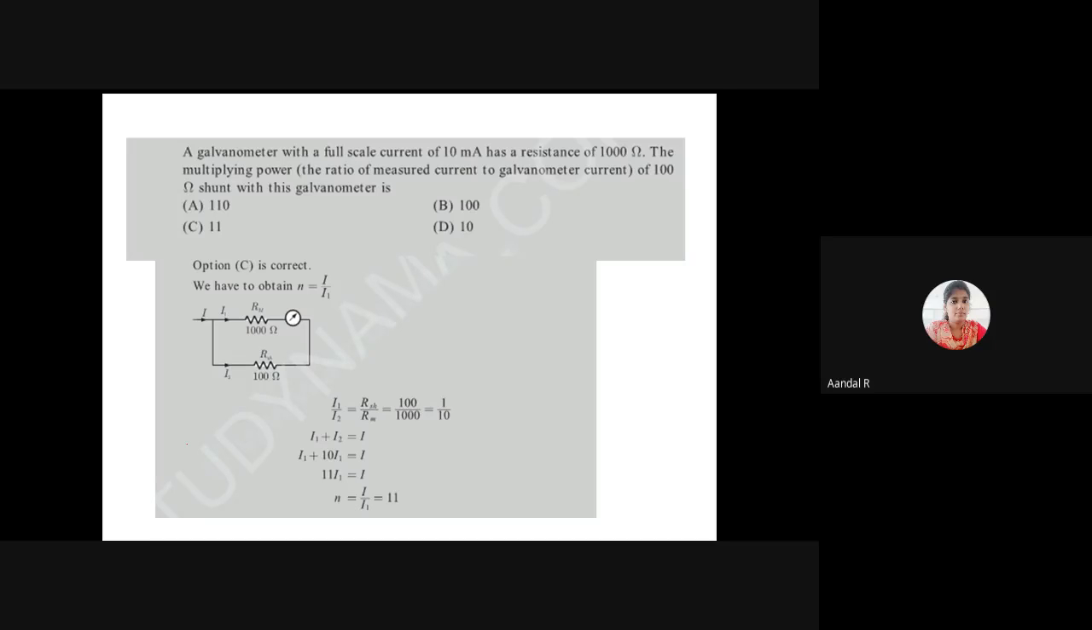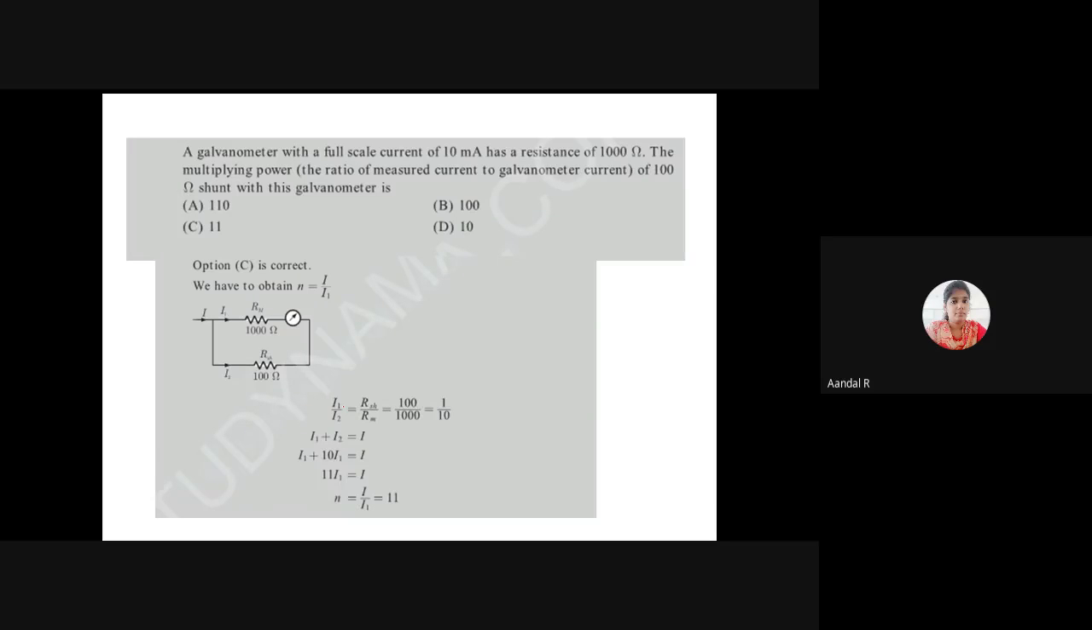By substituting this, the total current I is equal to I1 plus I2. So I1 is I1, I2 equal to 10 I1, 11 I1 equal to I. N is equal to I divided by the multiplying factor, multiplying power. The ratio is I divided by I1, which is equal to 11.